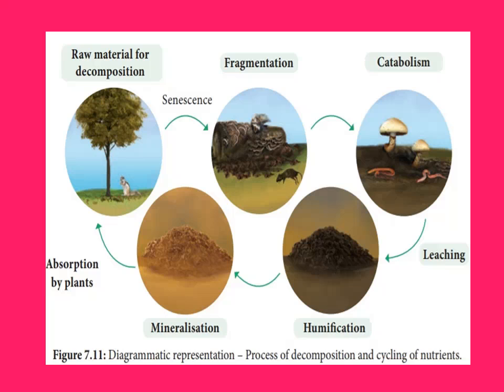Here you can see the various stages of decomposition. The raw material for decomposition is fallen leaves and animals and all. Then the death of an organism, and then fragmentation. Then it is catabolized by earthworms and fungi. The next step is leaching. At the end of leaching, humification takes place, and from humification, mineralization takes place. From the mineralization stage only, the plants absorb the minerals from the soil.